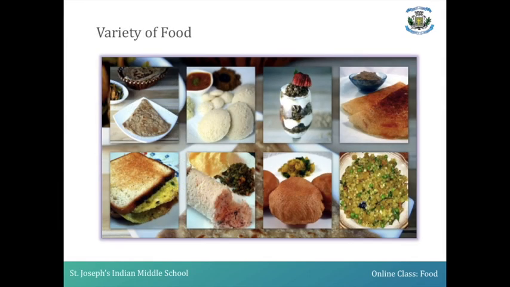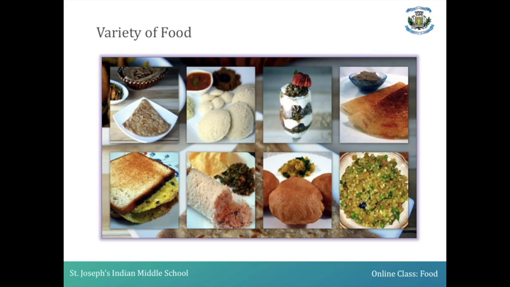If I just ask a question to you, what was your breakfast? I would get different kinds of replies where one may say it was puri, the other may say it was idli, some other may say it was roti. The answers just go on with different kinds of list. So with this, what do you conclude? The food that we eat, or the substance which is edible for us to gain energy, is not just one single type. It varies with different kinds. Hence the food that we eat has different varieties of items in it.